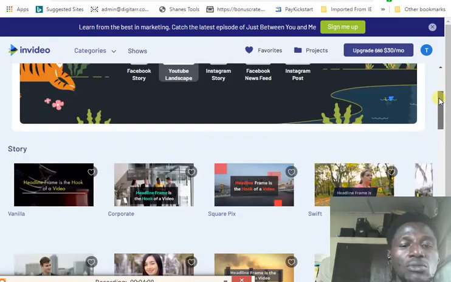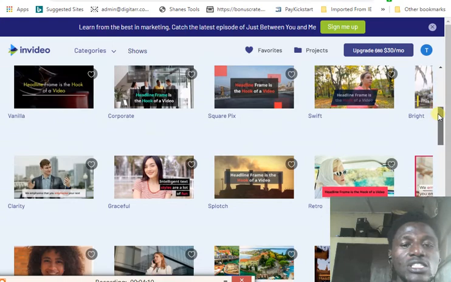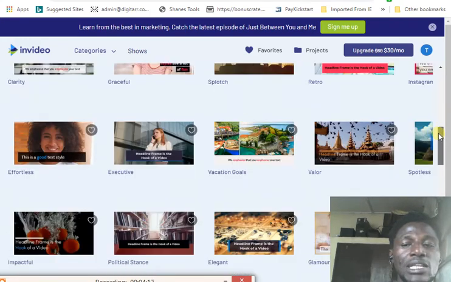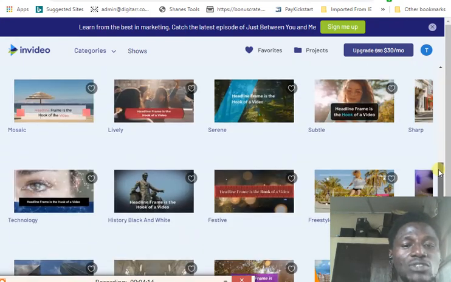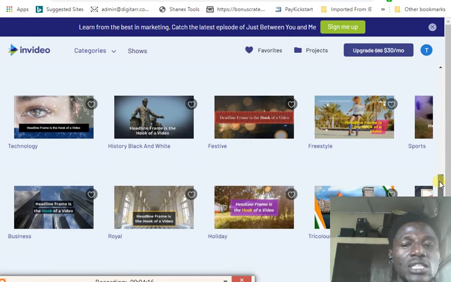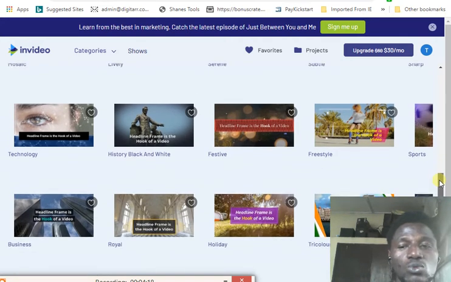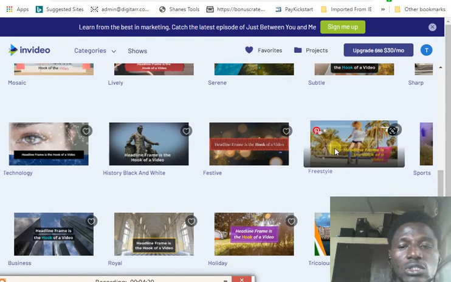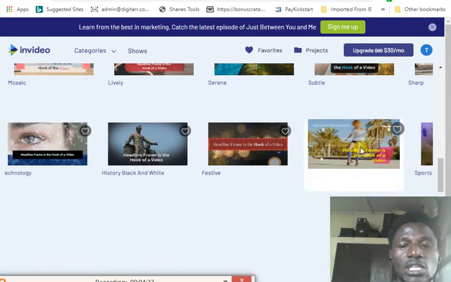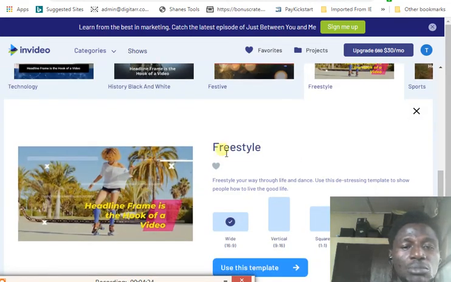So here we click YouTube right now. You see they're giving us so many templates that we can use. You can click any of these templates. Any one that you like is what you're going to click. So let's use this one. I don't think I've used this before. Once you click that template, it's going to bring it up. If you want to see the video, it's going to play it for you right now, but I don't want to wait because I don't want this video to be too long.